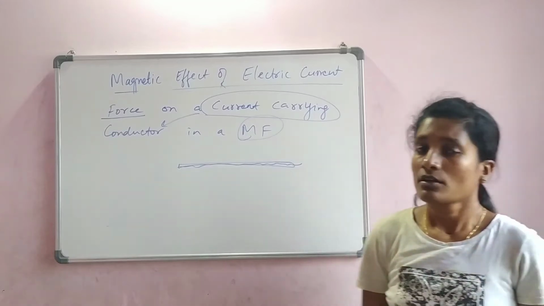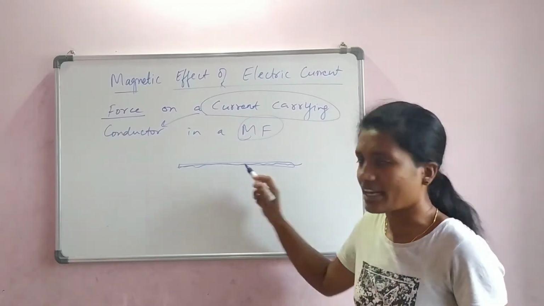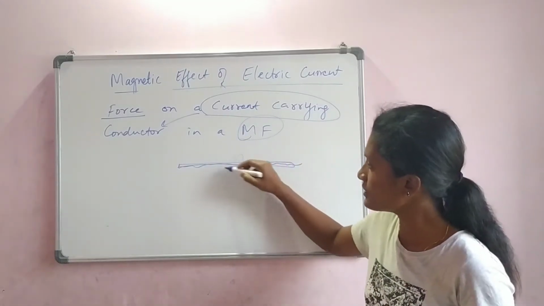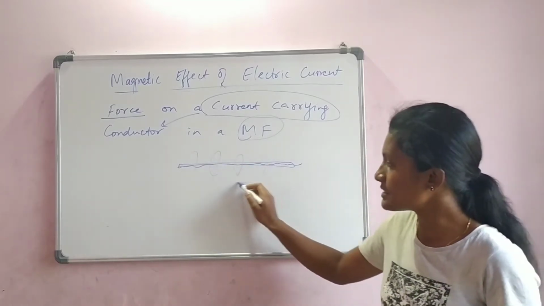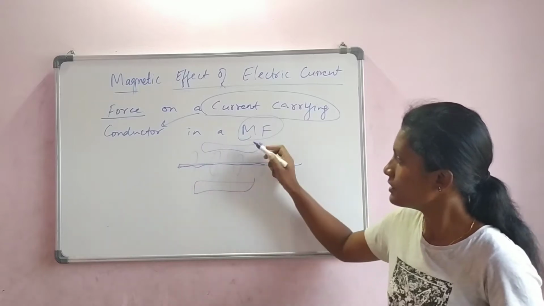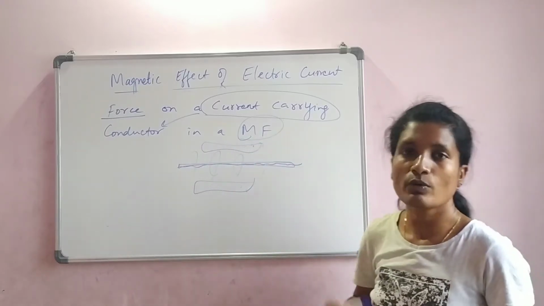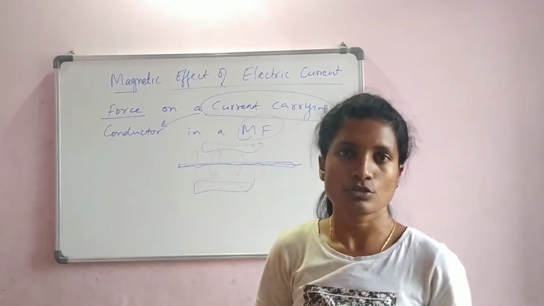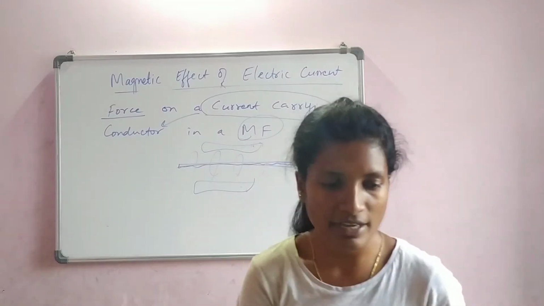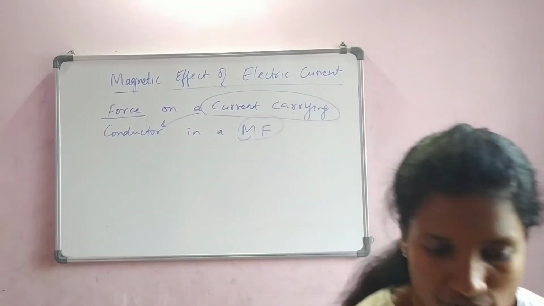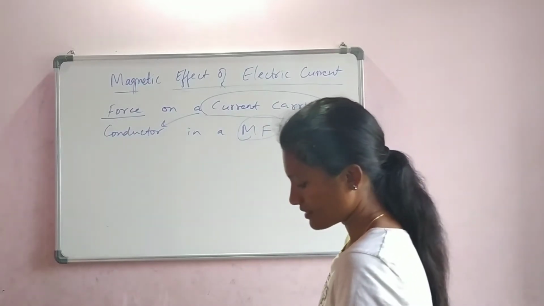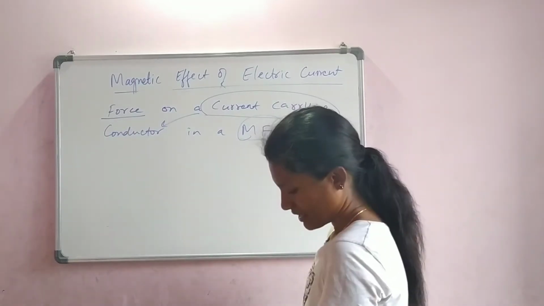Okay. Now, we all know that if there is current flowing, there is obviously a magnetic field around it. Not this field that we are talking about. Let us say we keep two bar magnets here. These bar magnets will create a push or pull. So this is what we are speaking about here today. Okay, let us go in detail. So today's topic is force on a current carrying conductor placed in a magnetic field.